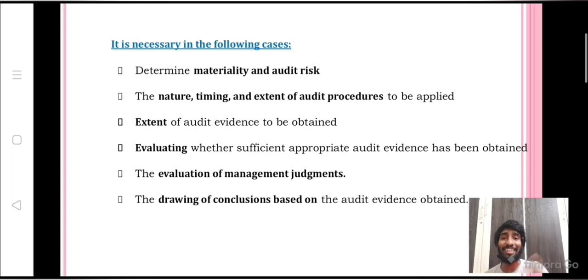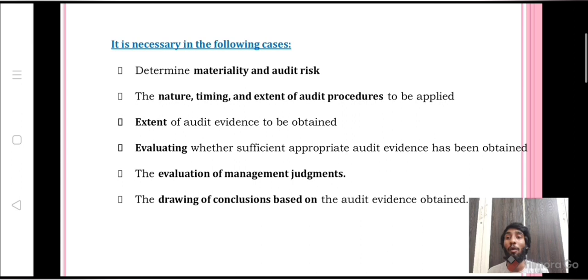Now we will see the circumstances or the places where we will use professional judgment. It is necessary in the following cases. First one, while determining materiality and audit risk. As we discussed before, which one is material and which one is not material. In such circumstances, professional judgment is needed. And another one is audit risk. We'll discuss audit risk in the next video.